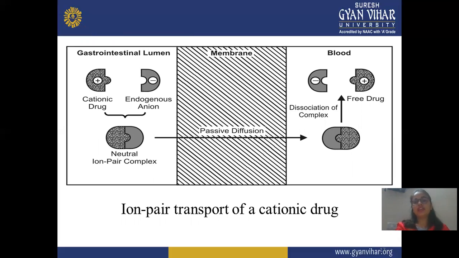This is a flow chart, a diagrammatic representation of ion pair transport. The cationic drug forms a complex with endogenous anions, forming a neutral complex.